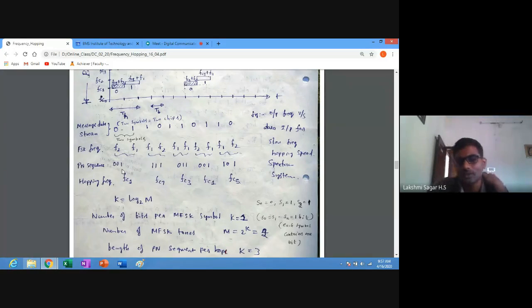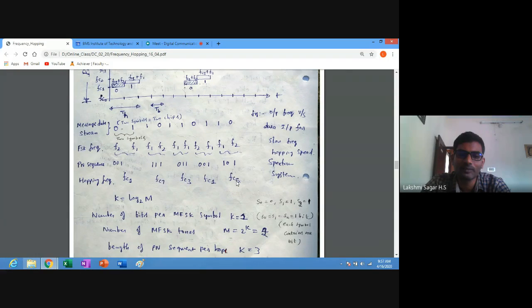Next, the hopping frequency. Because it is 001, we'll denote the hopping frequency as FC1. The next PN sequence is 111, so we'll denote the hopping frequency as FC7. Next one is 011, which means 3, so we'll denote it as FC3. Then 001 again gives FC1, and for the pseudo noise sequence 101, the corresponding hopping frequency is FC5.